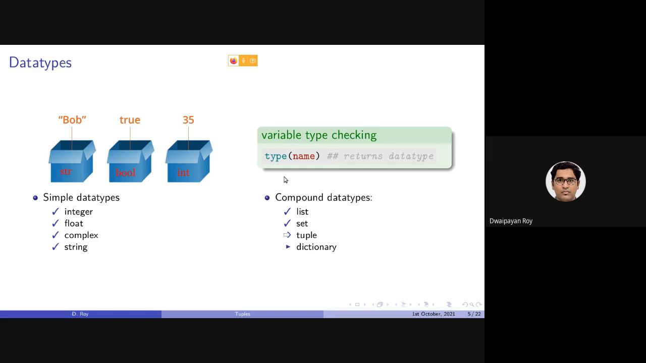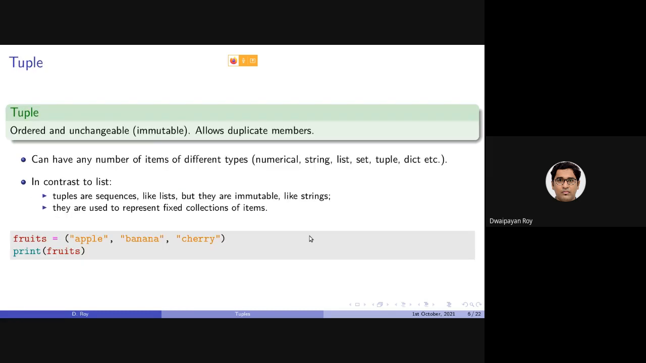Now, the third compound data type we will be discussing today is tuple. Tuples are ordered collections of elements which are unchangeable, that is, an immutable data type in Python. In comparison to set, tuples allow duplicate members, similar to lists. If the same element is present multiple times, it can actually be stored in a tuple.